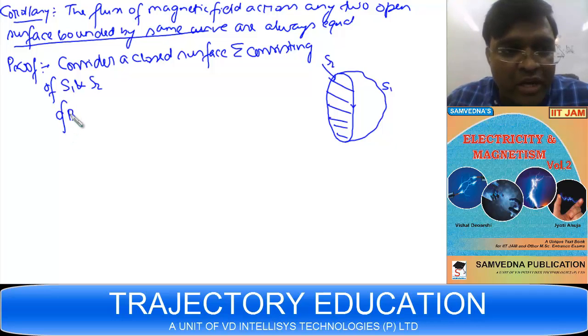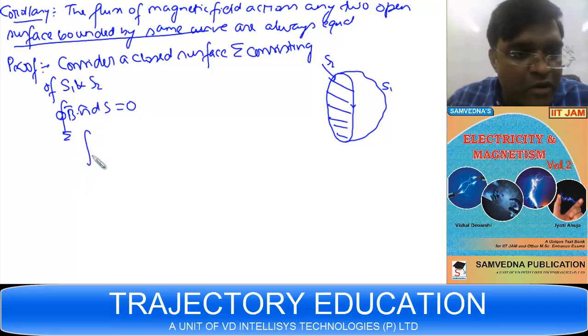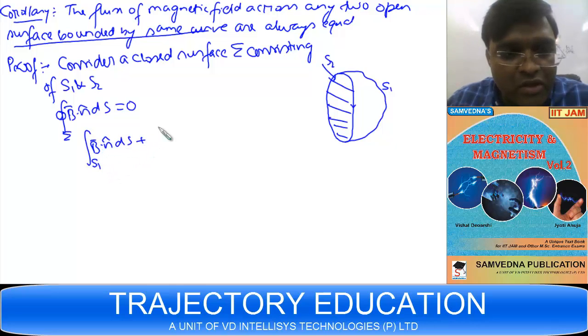Then from Gauss law of magnetostatics, the integral of B dot n dS over sigma is going to be 0, where sigma consists of S1 and S2.